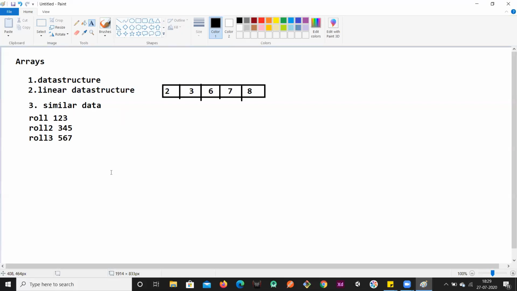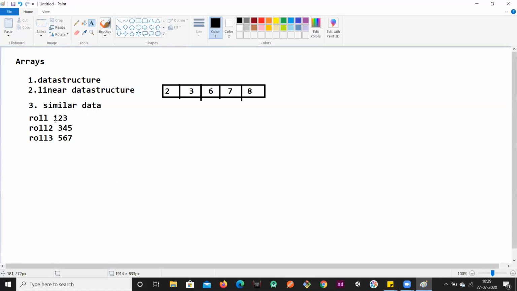If I wanted to do a certain operation, like searching for a particular roll number or sorting the roll numbers, all these things are very tedious and difficult tasks if I declare them manually.